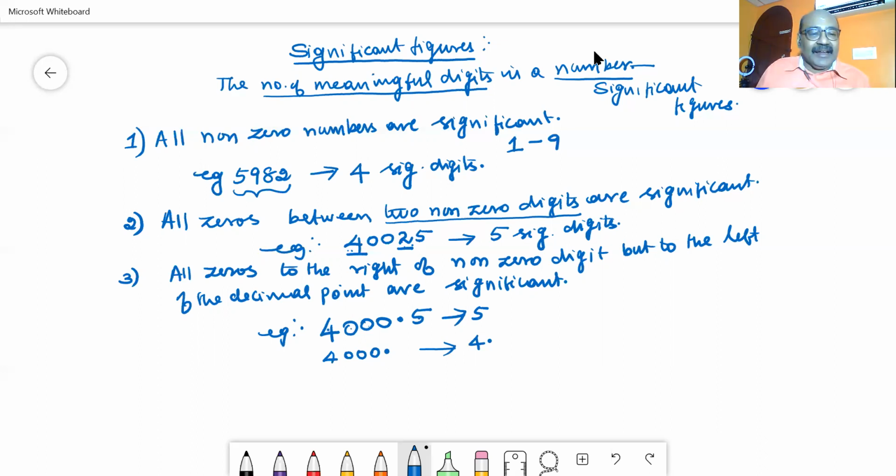Then let us consider the fourth point. What is the fourth point? The number without a decimal point.